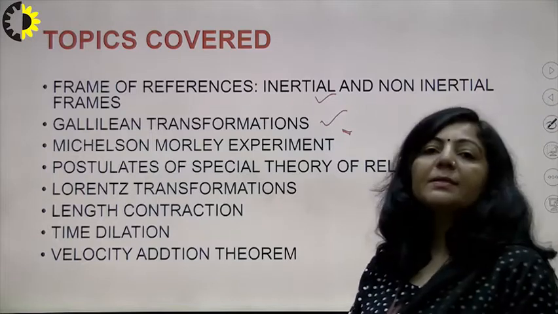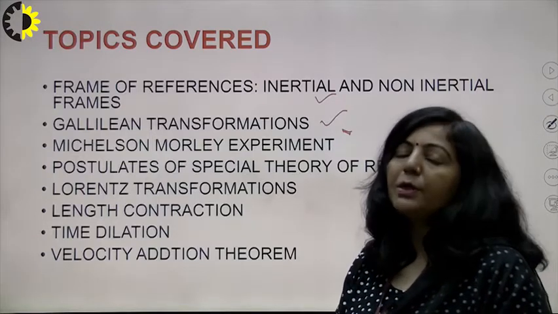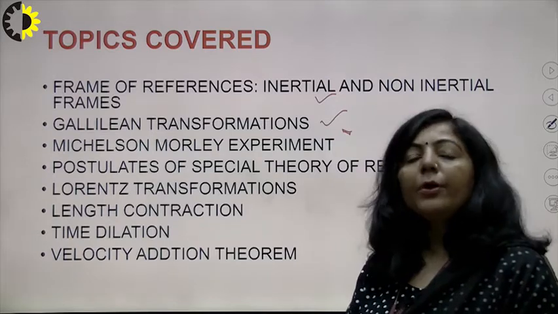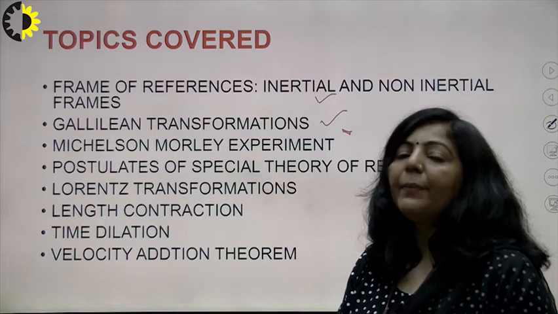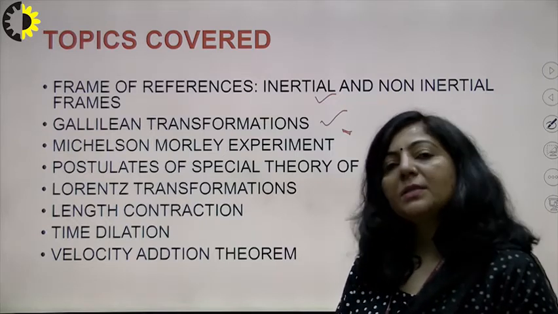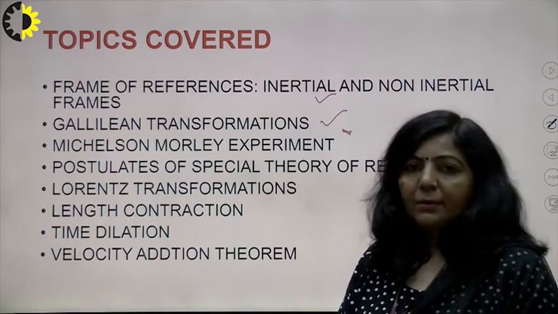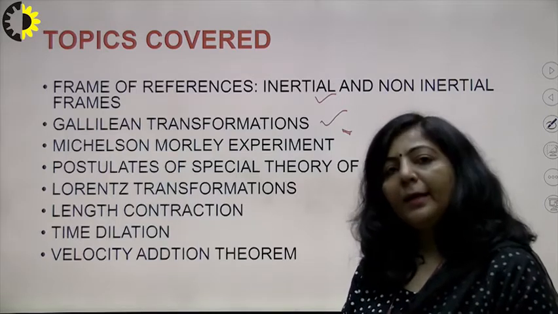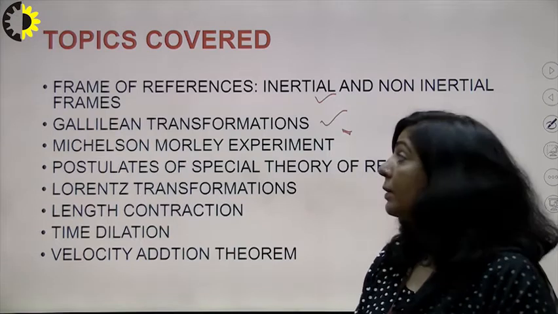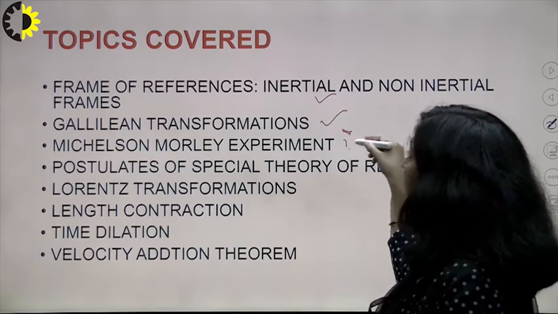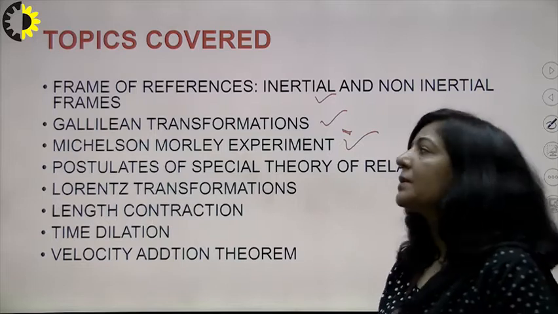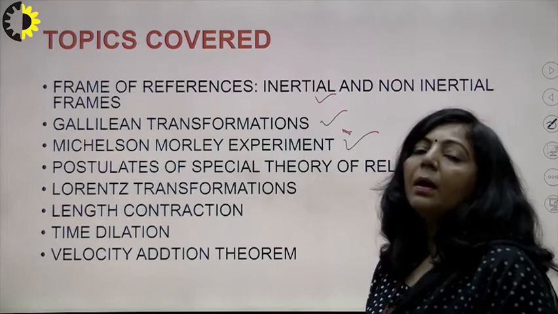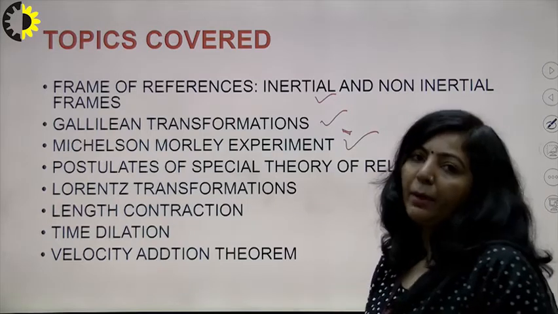After that we discussed a universal frame of reference, the ether frame of reference. In order to prove the existence of that ether frame, the most famous experiment, the Michelson-Morley experiment, was performed by Michelson and Morley, to find the relative velocity of the Earth with respect to the ether. We discussed how that experiment was performed, what its objective was, and what its working steps were.